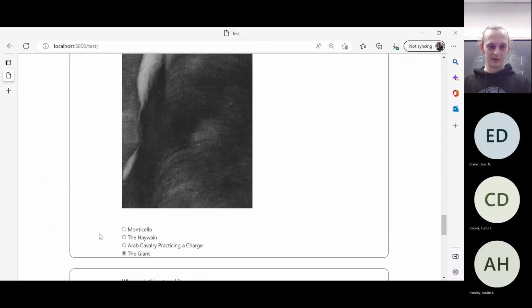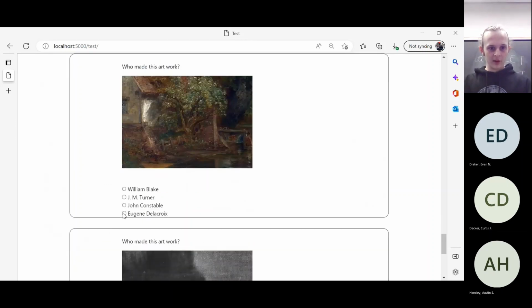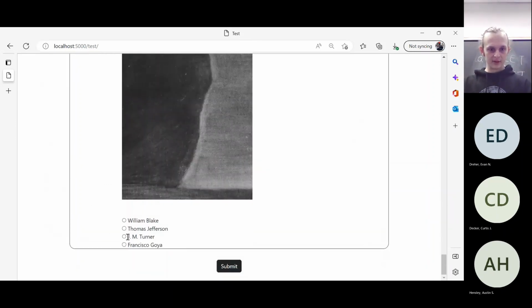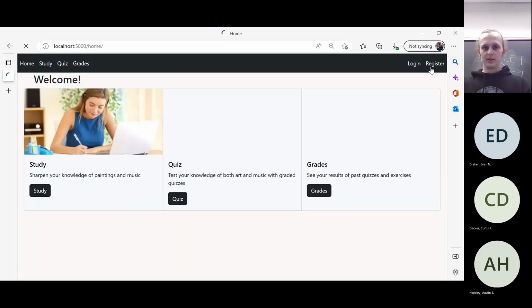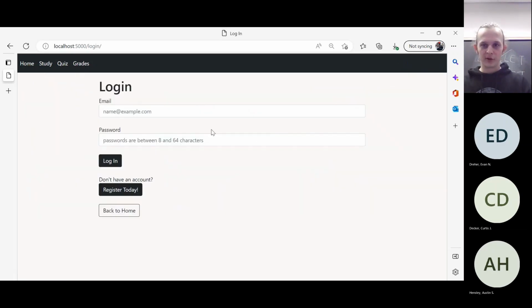It's the giant again. Give me that like 3 times. Just about done here. That's Francisco Goya. Oh, wow, I got one wrong. So as you can see, I have 2 grades here now. One of those was from earlier, but as you can imagine, as more grades pile on, I'll be able to see a nice solid average of mine. This is more for later.